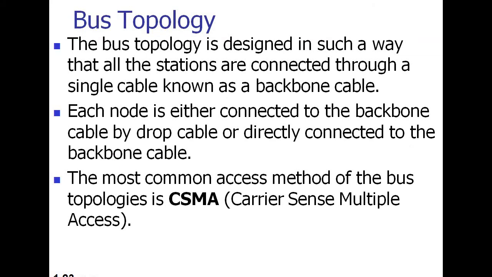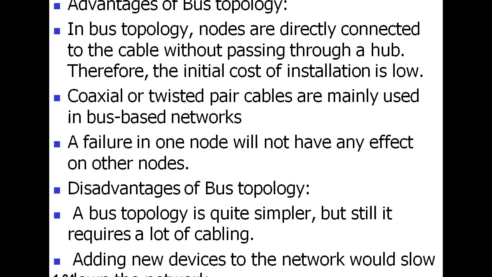Now, when we go through the notes, these are the advantages of bus topology. In bus topology, nodes are directly connected to the cable without passing through a hub, as we have seen in the figure. Therefore, the initial cost of installation is low, and coaxial or twisted pair cables are mainly used in bus based networks. A failure in one node will not have any effect on other nodes. So these are the advantages.